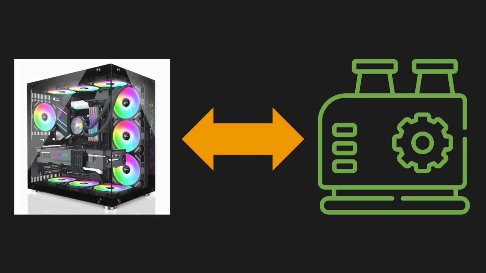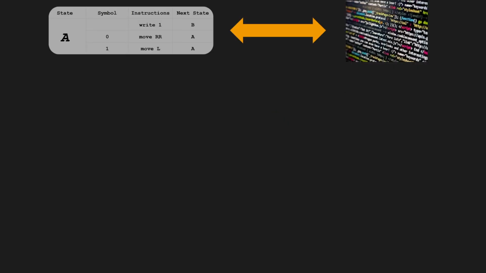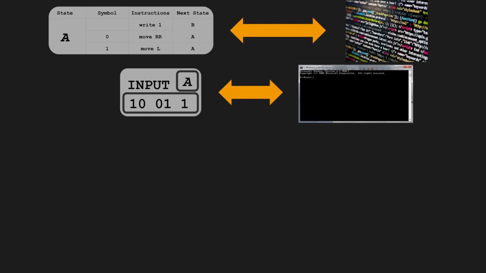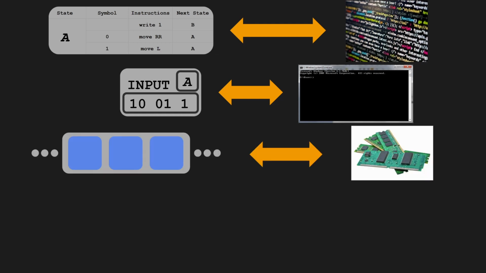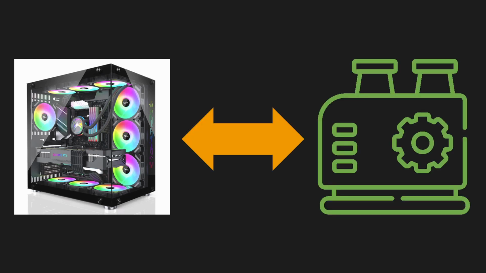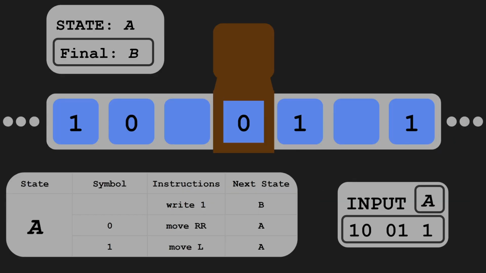Conceptually, you can hopefully see the similarities between a Turing machine and a modern computer. The table is like a program, the starting configuration is like the input, the tape is like the memory, and the tape once it's done is like the output. So basically computers are just more user-friendly Turing machines. Okay, so this is what we need to construct within the Lambda calculus.